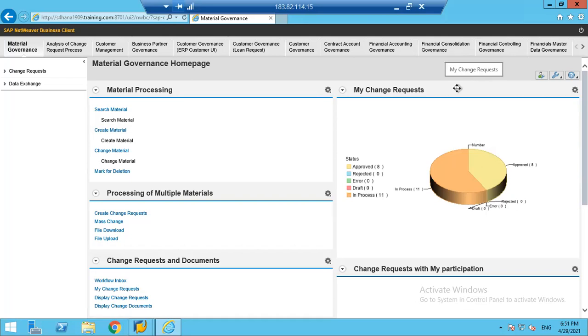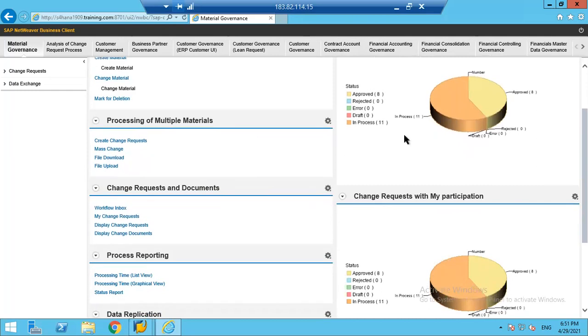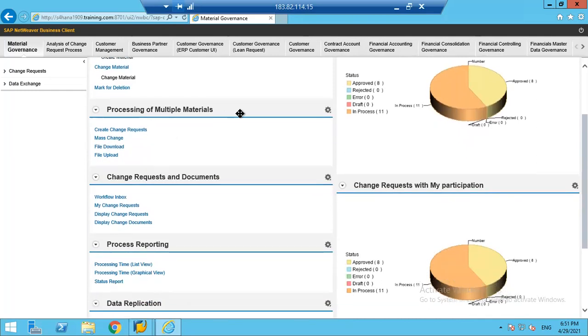Okay, that is nothing but the change request. Now here we have various processes available on master data of material, as different master data will have different processes. We can search for any material in the system, we can create a new material, we can change the existing material, we can delete, as well as we can process multiple materials at a time.